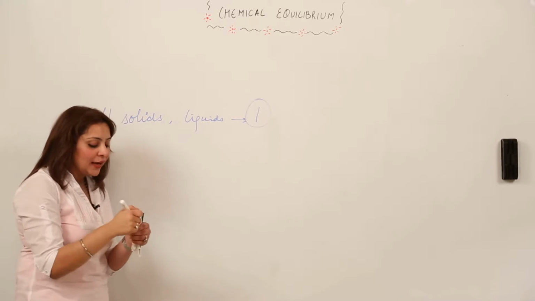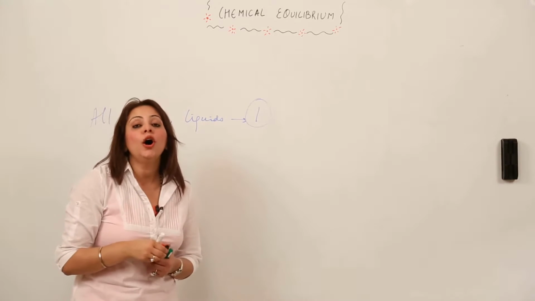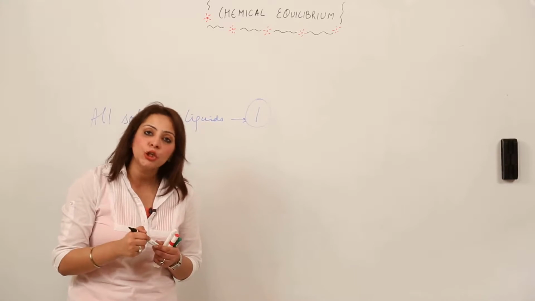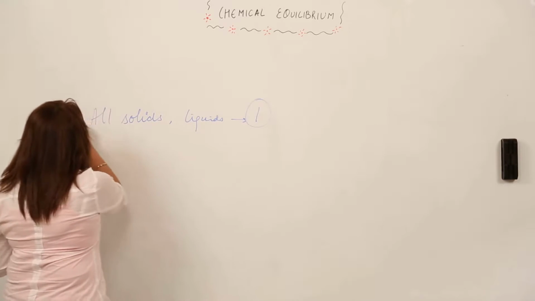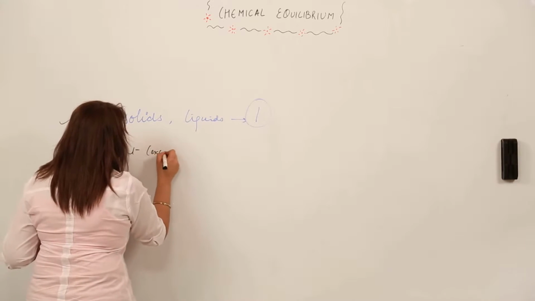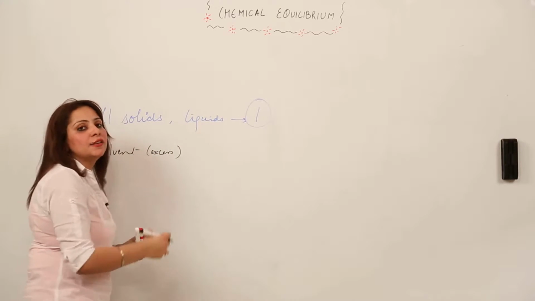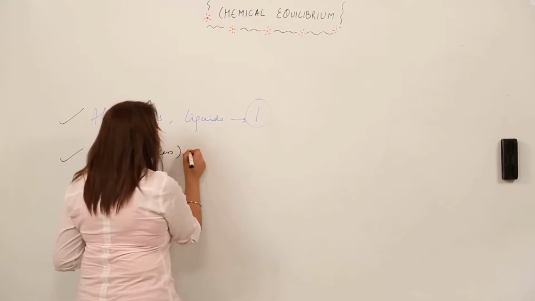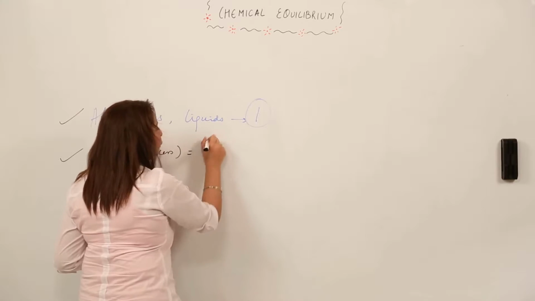Whenever you see any pure solid or pure liquid, its concentration is to be taken as unity. And moreover, the solvent which is present in excess, its concentration is also not varied too much, therefore in this case we take its concentration also as 1, right?